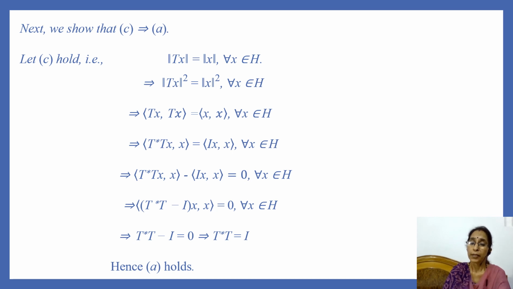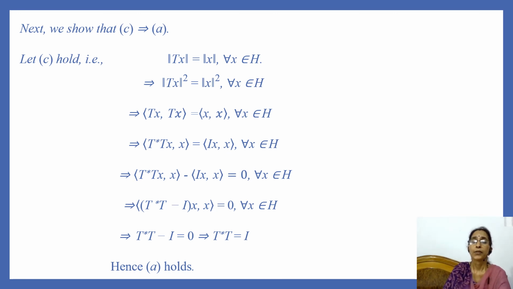Why? Here we know that by definition of Hilbert adjoint operator, inner product of Tx and Tx is equal to inner product of T star T of x and x. And x can be replaced by identity operator I of x, because I of x is the same as x.